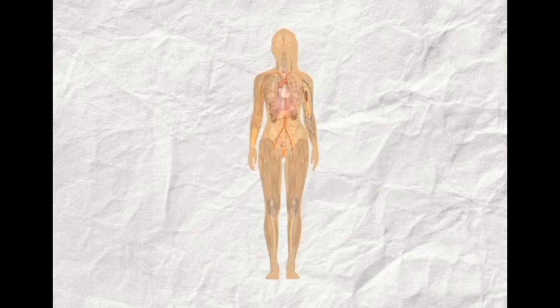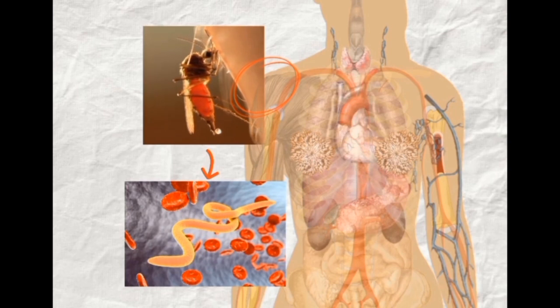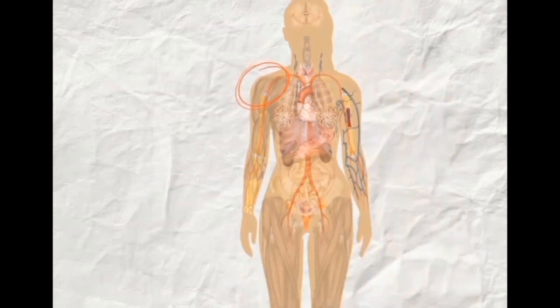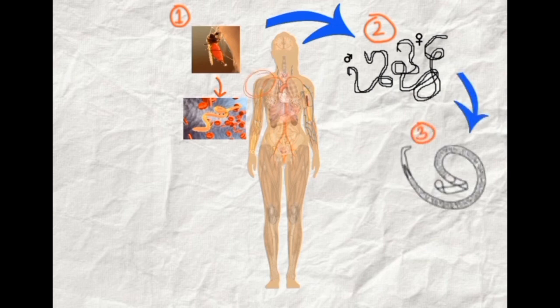Now to talk about the life cycle of Wuchereria bancrofti. When an infected mosquito feeds on a human, it injects the infected larvae into the human's bloodstream. The infected larvae migrate to the lymphatic vessels where they develop into adult worms over several months to years. The adult worms reside in the lymphatic system where females produce microfilariae, which are the first stage larvae.